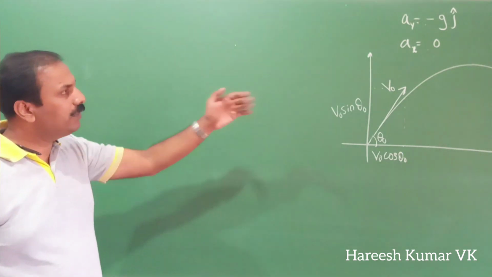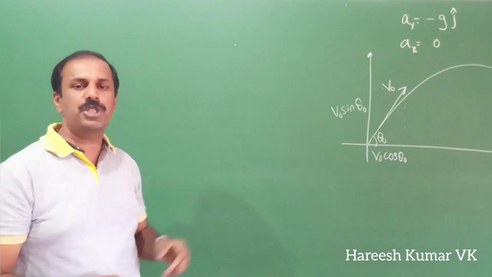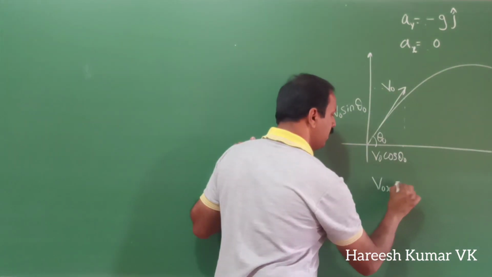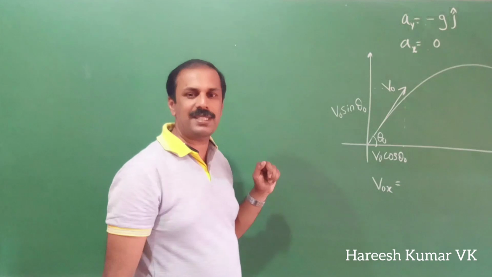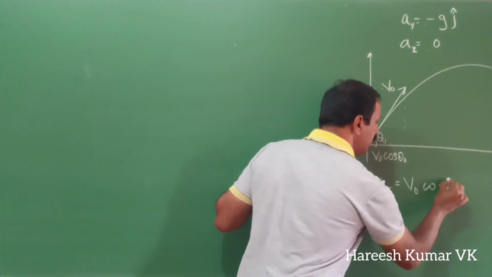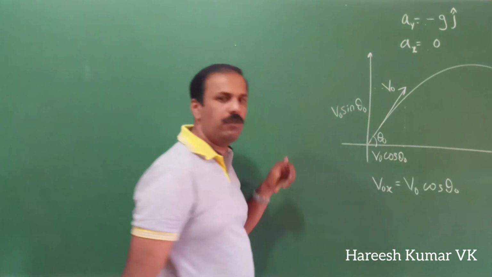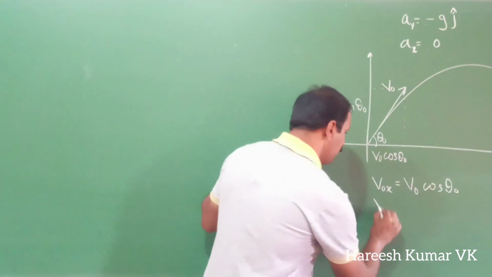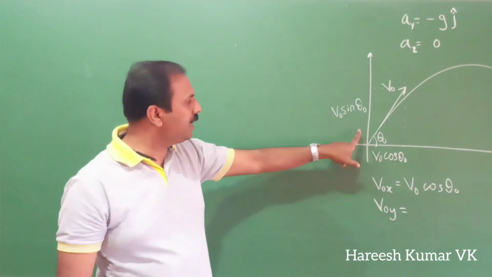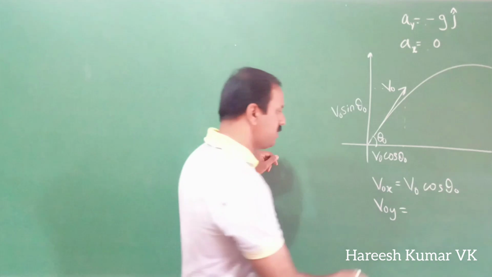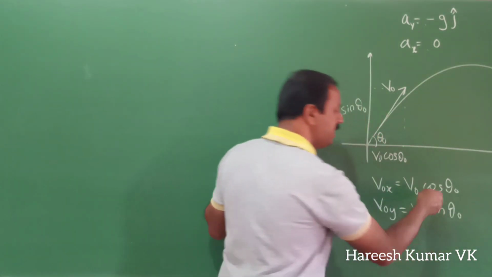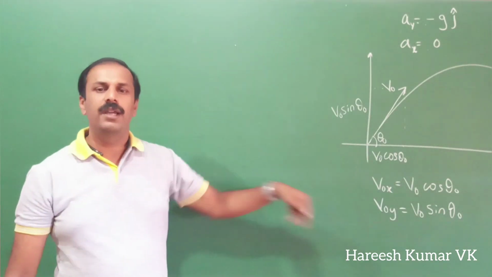And once more, all the values I will write here so that later confusion will not come. So v0x, what is that? v0x, that is initial velocity along x-axis, that is given by v0 cos theta 0. And v0y will be, what is v0y? From this diagram we can say it will be v0 sin theta 0. So these things we need later. That's why I am writing like this.